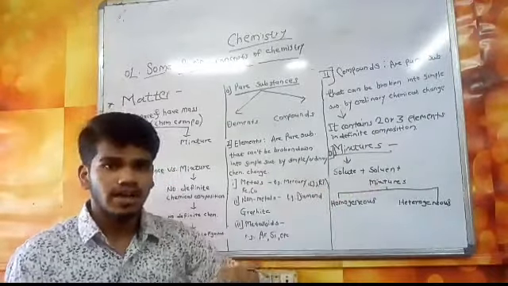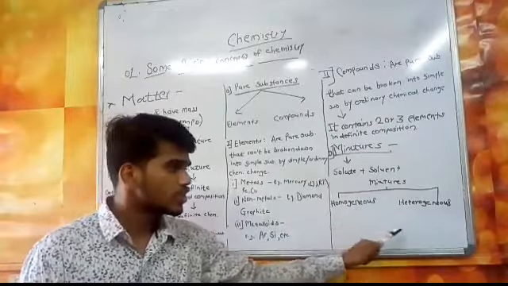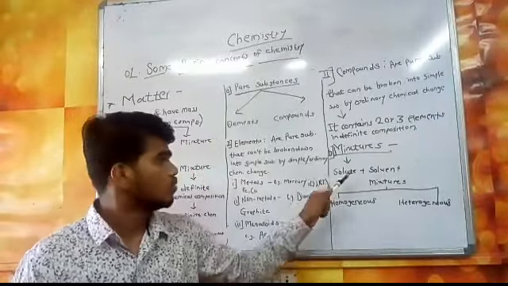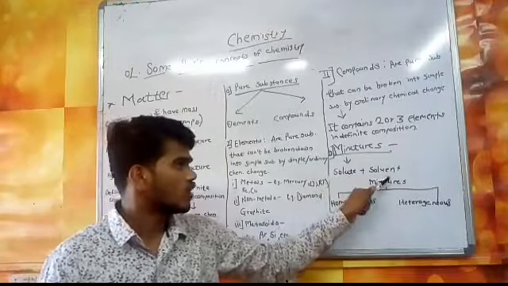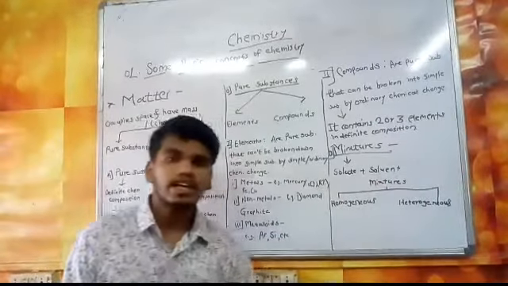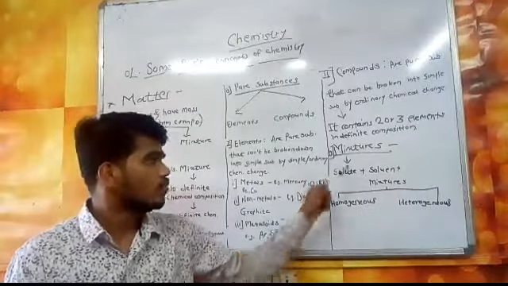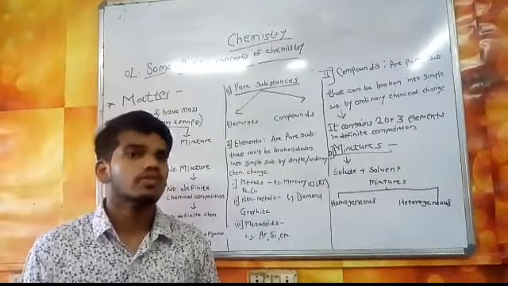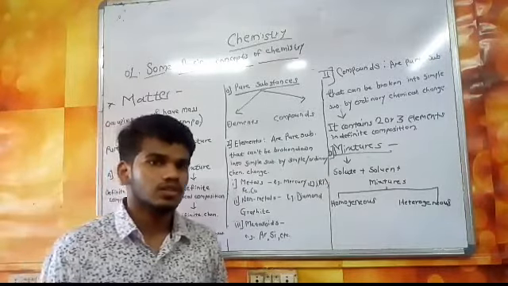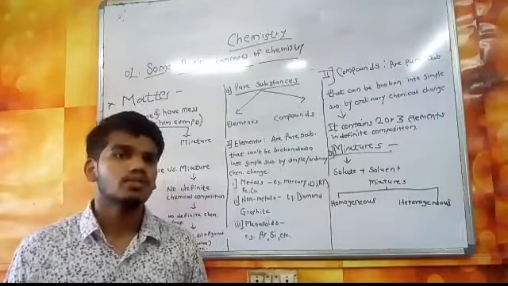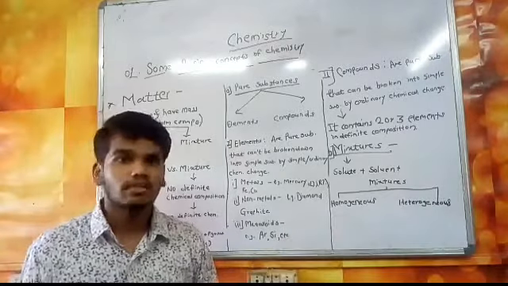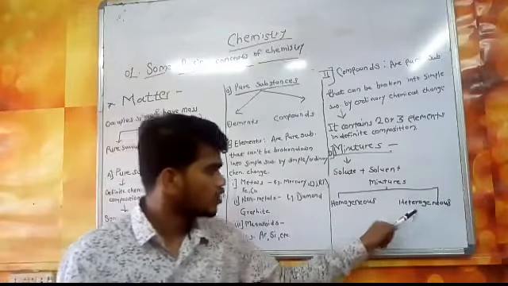Mixtures are further divided into homogeneous mixtures and heterogeneous mixtures. In a homogeneous mixture, the solute and solvent are completely combined or well mixed to form a mixture. An example is salt plus water, or our lemon juice. It contains salt, water, sugar and lemon juice. They are mixed well and a homogeneous mixture is formed. That is our lemonade.